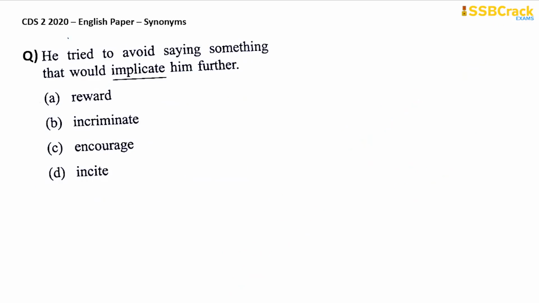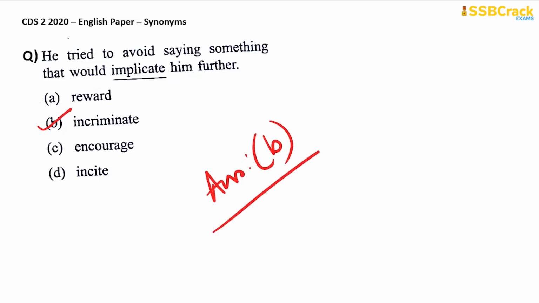Next question. He tried to avoid saying something that would implicate him further. Implicate means incriminate. That means to get involved in a kind of crime. So incriminate is your synonym of implicate and your answer is option B. Not reward, encourage or incite but incriminate.